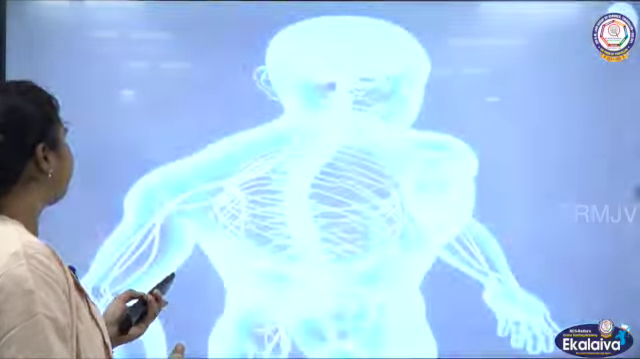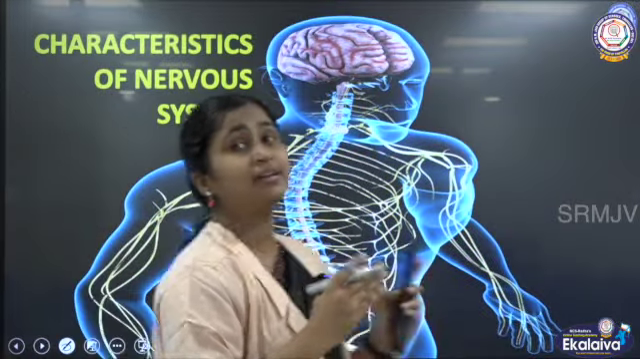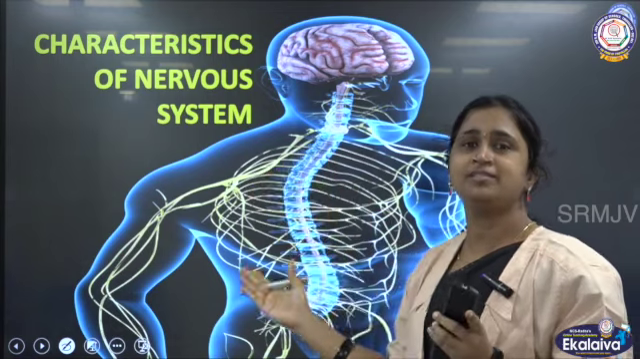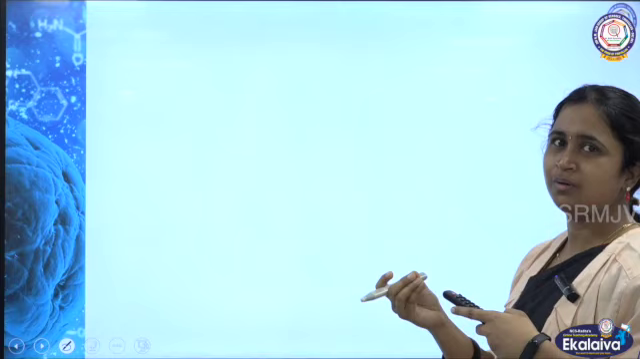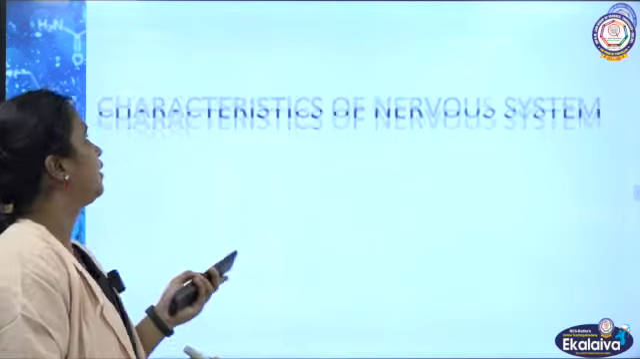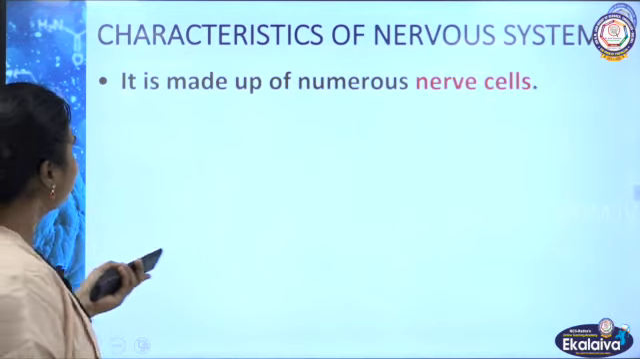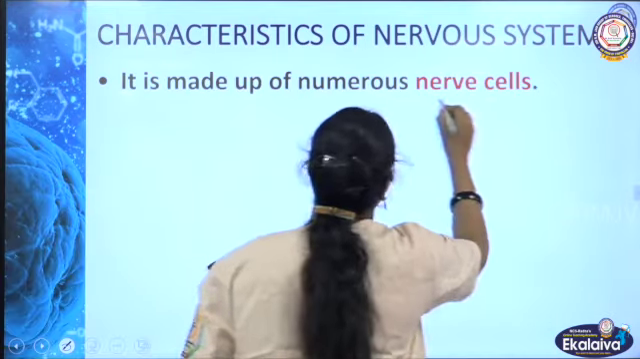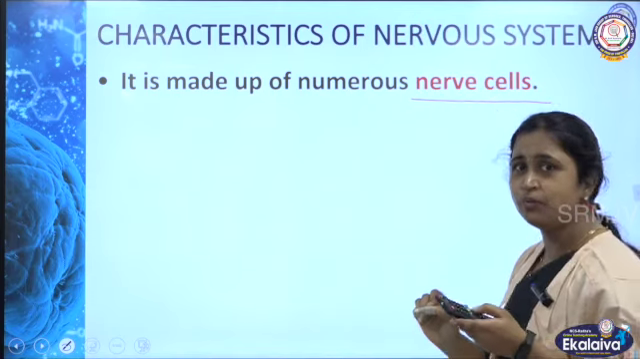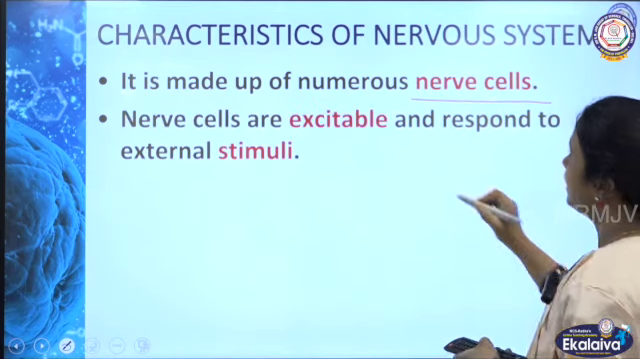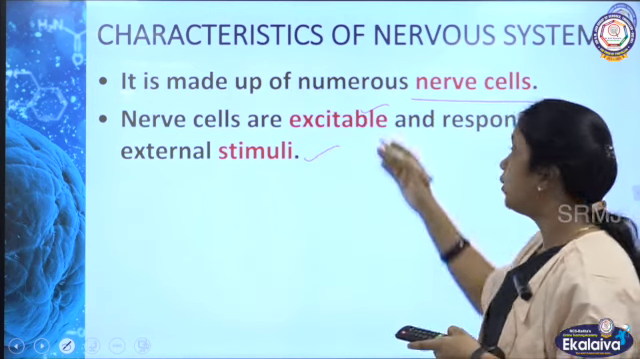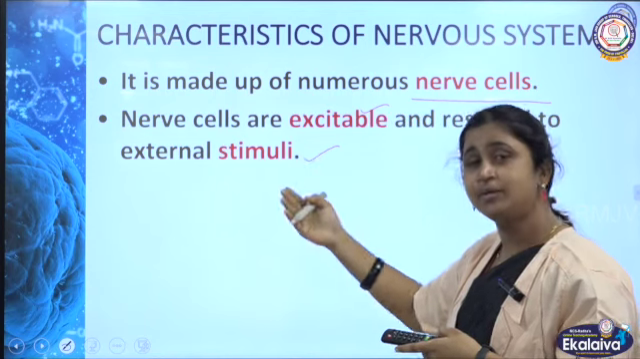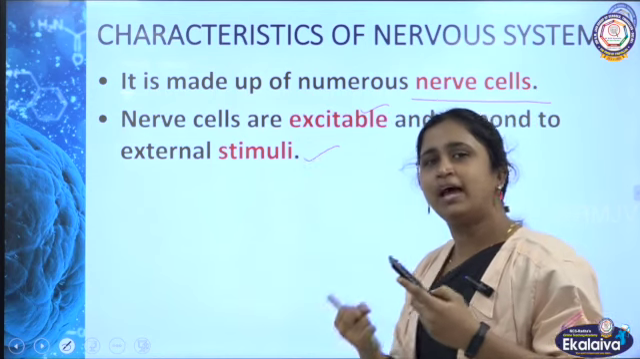We'll start. First, let us see what are the characteristic features of the nervous system. The nervous system comprises nervous tissue, and it also has cells called neurons. It is made up of numerous nerve cells, otherwise called neurons. It is excitable and it carries the stimulus also. Later we are going to discuss in detail how the neuron carries the impulse.